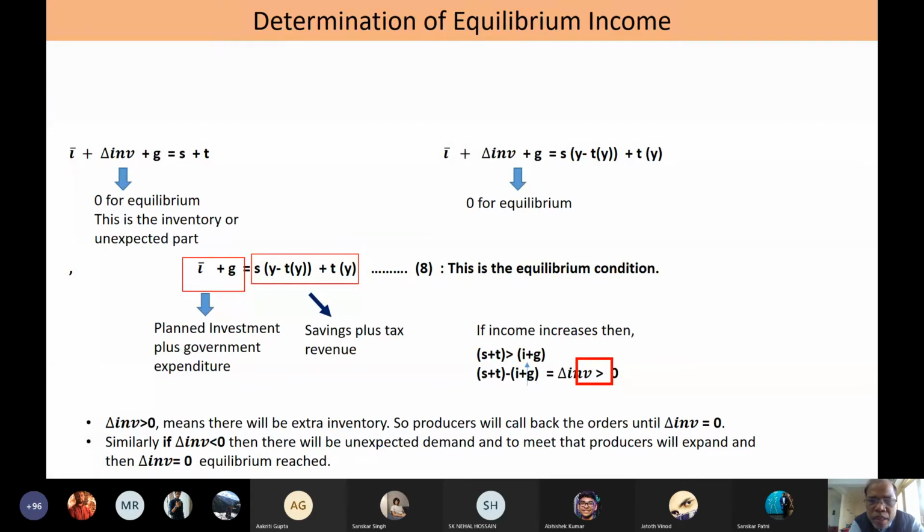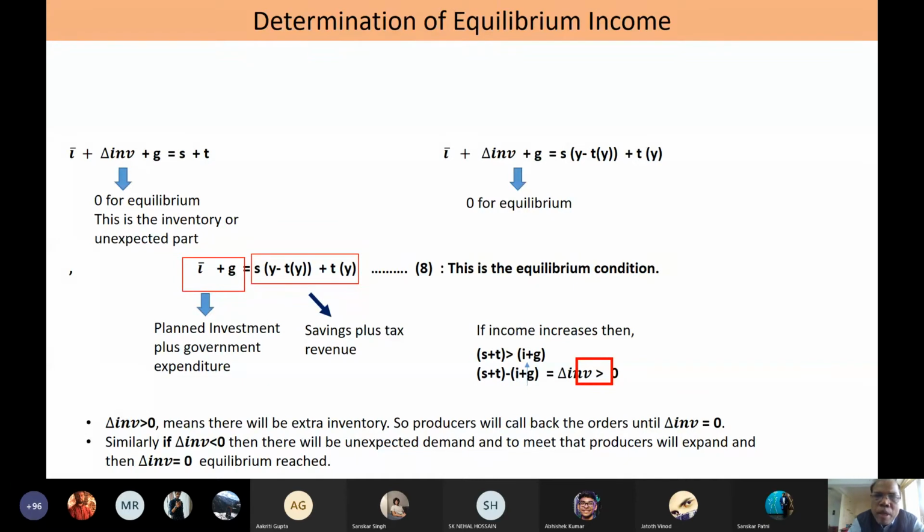So what is clear now is that when I say Y is equal to C plus I plus G, it is not an equilibrium. It is an identity if we consider I to be realized I. But if we say that realized I has two components, planned I plus unplanned I, and unplanned I is 0, then only Y becoming equal to C plus I plus G will become an equilibrium.